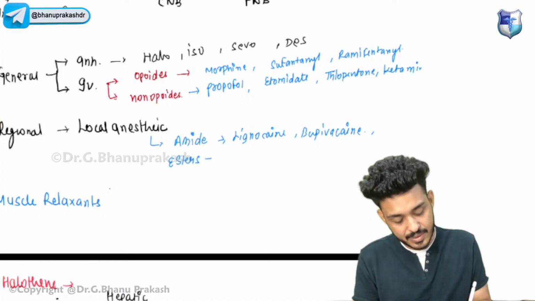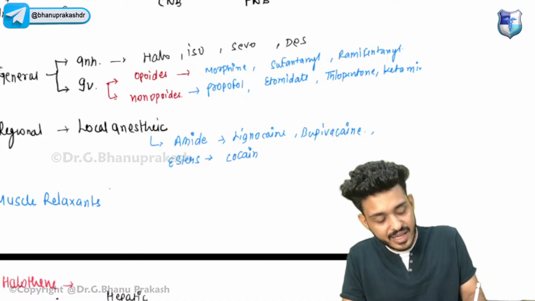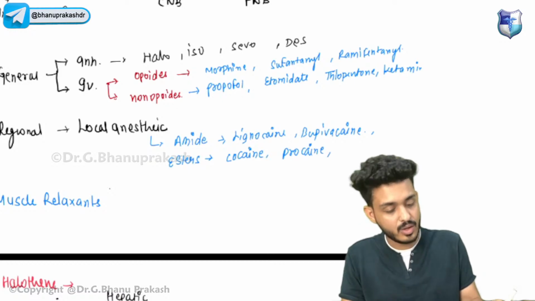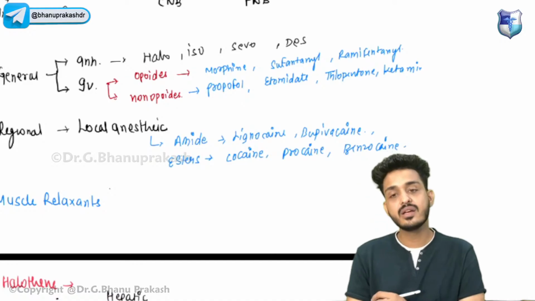Esters are the other drugs. Esters will have a single I. We have cocaine, procaine, and benzocaine, and they will have a single I.